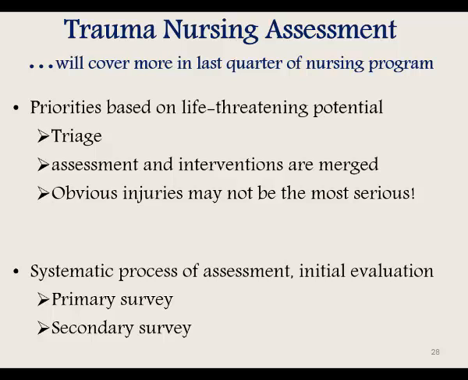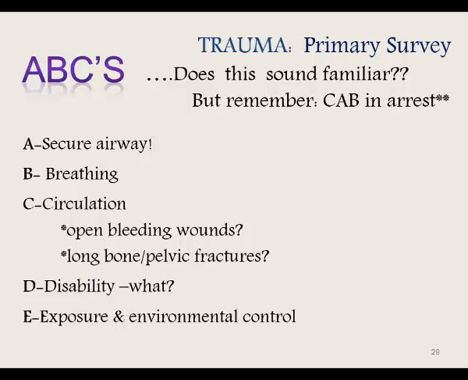With any trauma, there is a systematic process of assessment. So an initial evaluation includes a focused primary survey and an in-depth secondary survey. When we talk about the primary survey in trauma, we always start with ABCs. Now keep in mind the recent American Heart Association changes to CPR. Now we remember CAB in arrest, meaning circulation, airway, and breathing. Let's talk about ABCs during the primary survey.